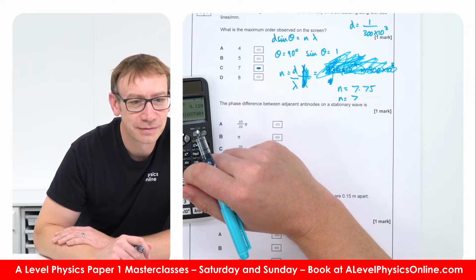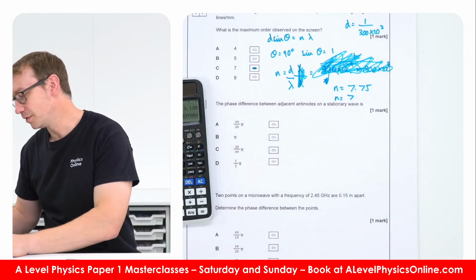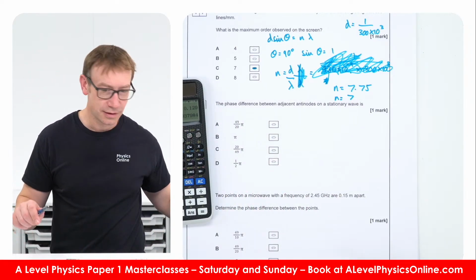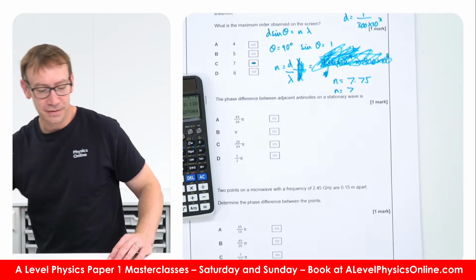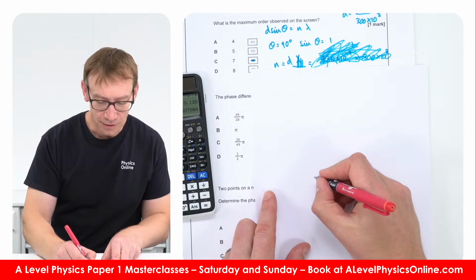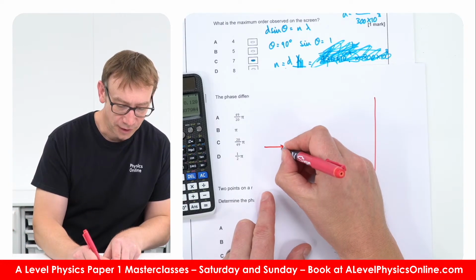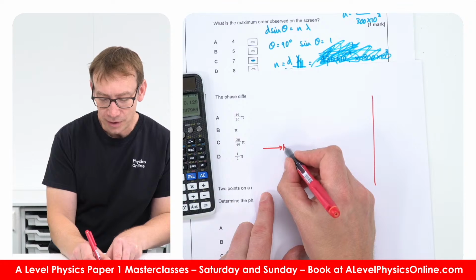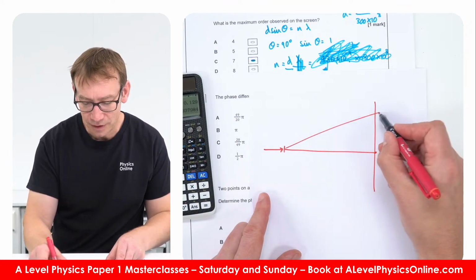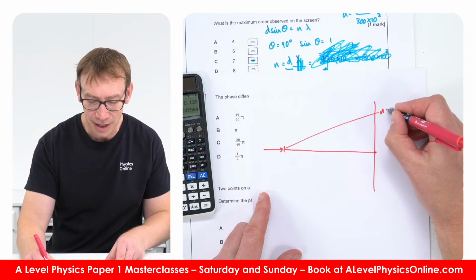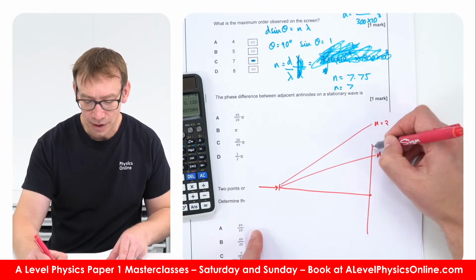Okay, right. How do I know sine is 90 degrees? Yeah, so basically for this example, I'm running out of bits of paper. For this example, imagine you've got a screen over here. You've got your laser that's shining through a diffraction grating. You're going to have your first central maxima here. You're going to have another one that goes here. So this is basically n equals 1. And then you'd kind of go out to like n equals 2 and so on.